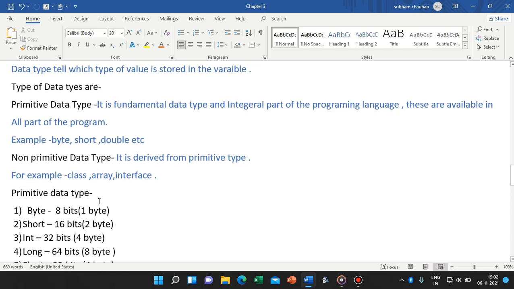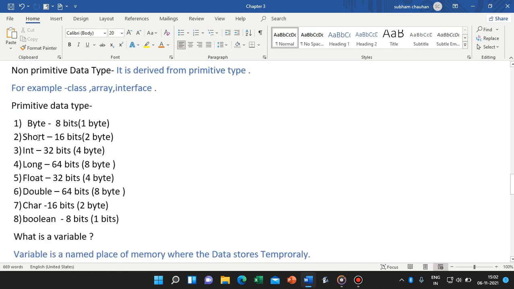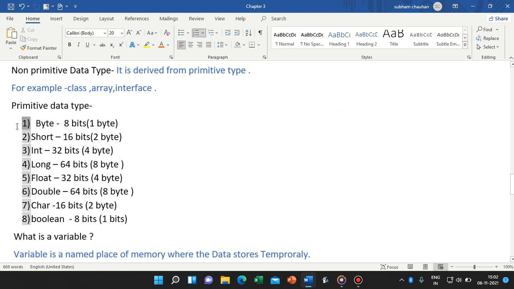Okay, primitive data types. First of all, it is very important to learn these, as they come in the exam also, so we have to learn them by heart, else we will lose marks. As in semester 1 and in the sample paper, various questions come from this concept, so we have to learn it all: byte, short, int, long, float, double, character, boolean.